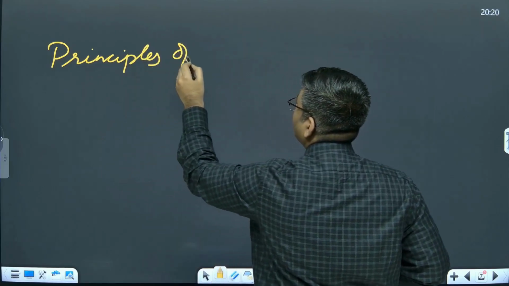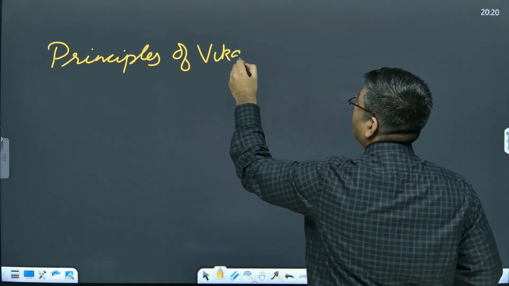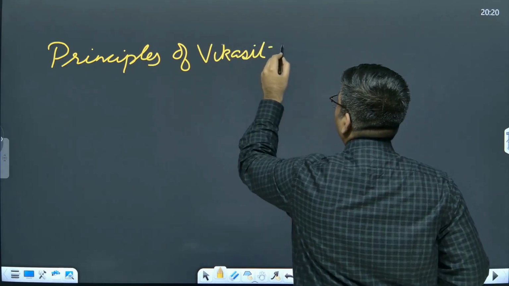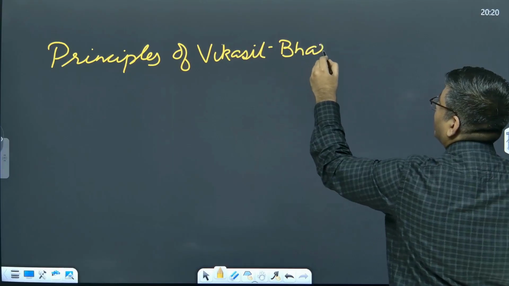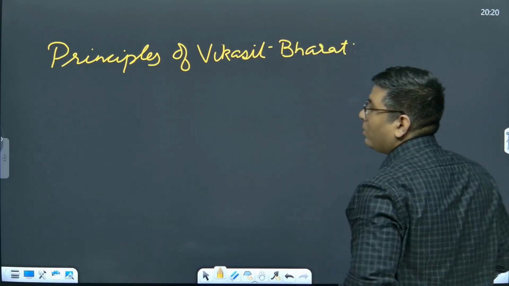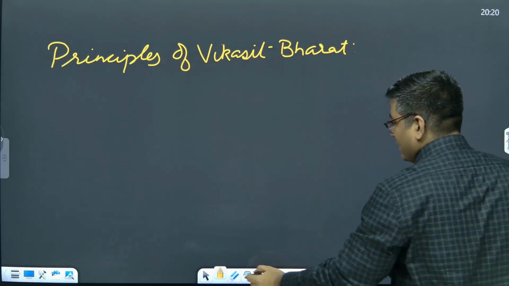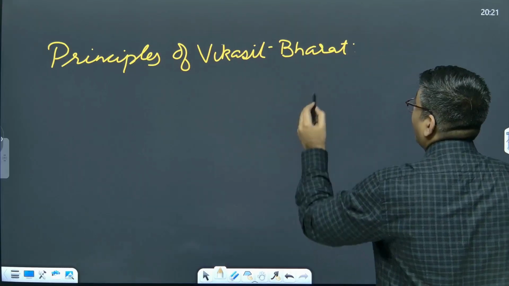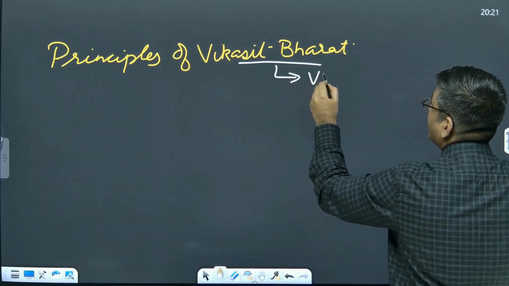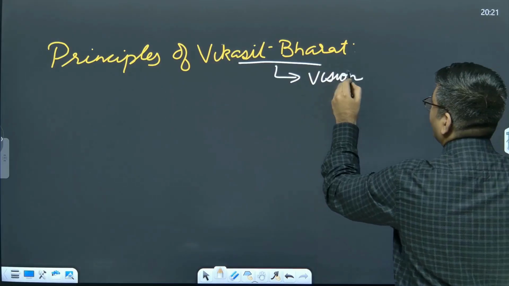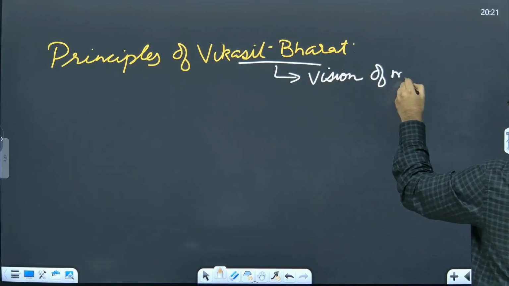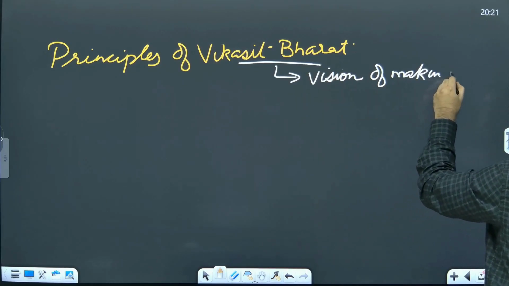So what exactly is Viksit Bharat? Viksit Bharat is the vision that India will become a developed nation by 2047, marking 100 years of our independence.